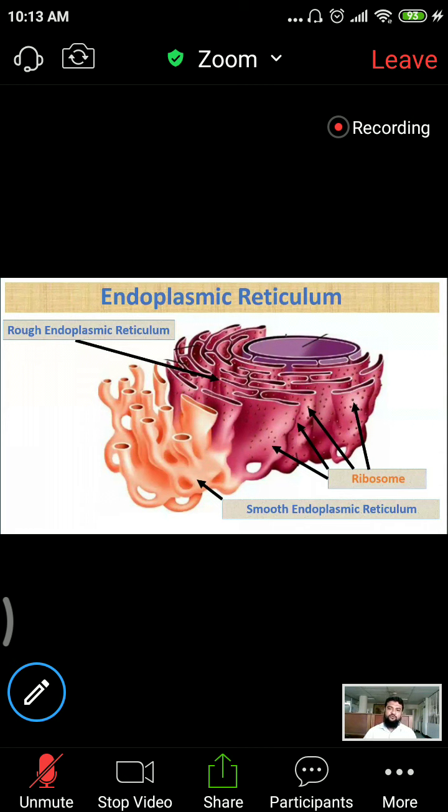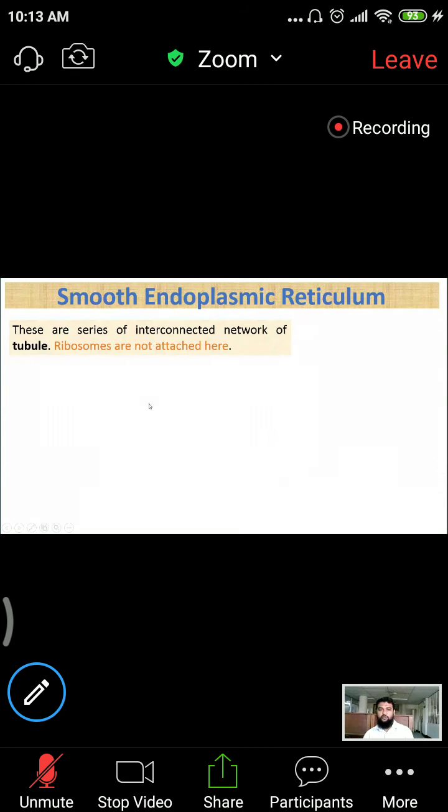Why is rough endoplasmic reticulum rough? Because ribosomes are attached here, and smooth endoplasmic reticulum is devoid of ribosomes. So, smooth endoplasmic reticulum, just look at the monitor. These are a series of interconnected networks of tubule shape, the smooth endoplasmic reticulum. Ribosomes are not attached here.